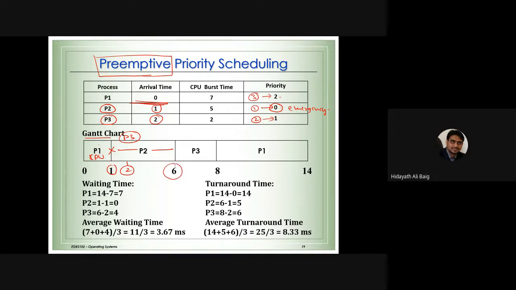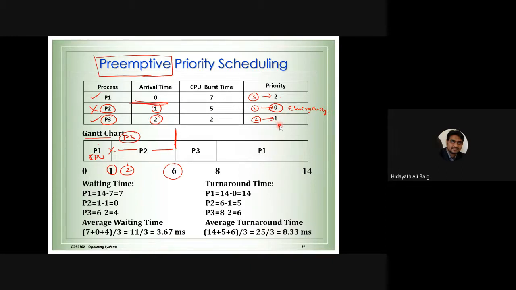Now we are looking at 6 milliseconds in the computer. How many processes are left in the system? Process 2 has completed the job. Now we are remaining with 2 processes, process 1 and process 3. Now which one will we send to the system? Process 3, because process 3 has the highest priority.